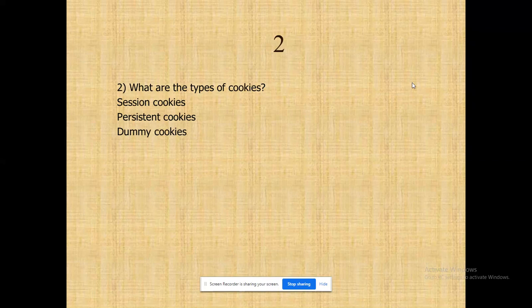Second question: what are the types of cookies? Here you have only three options, right? The reason to give that one is I want to explain this MCQ here because these two types of cookies are available pertaining to ASP.NET, but in JSP we have studied generally a term, right? Cookie. So there we could come across stateless and stateful. The same way only here.